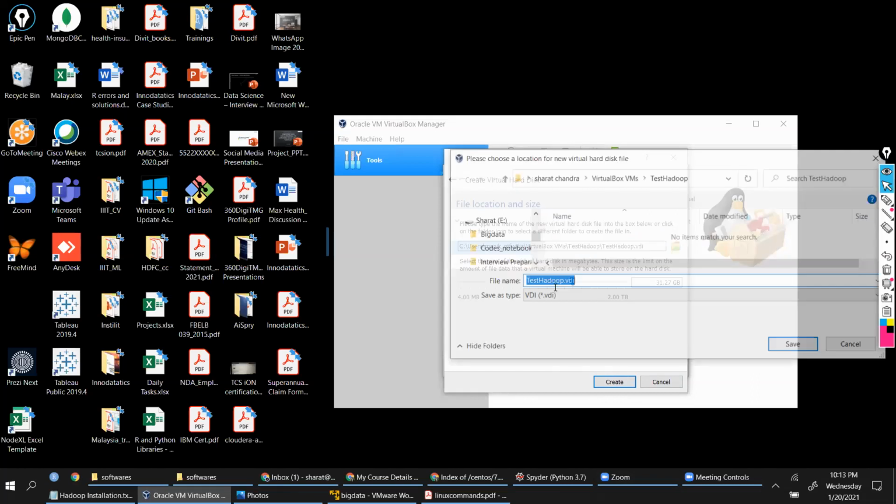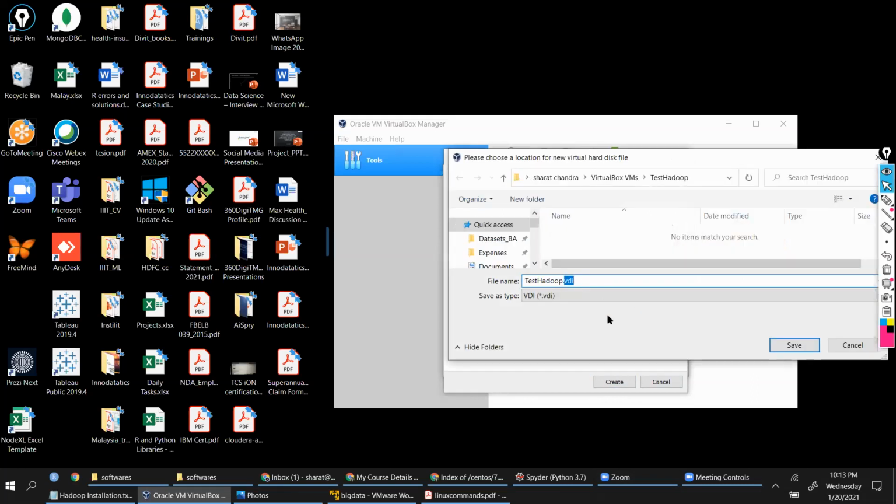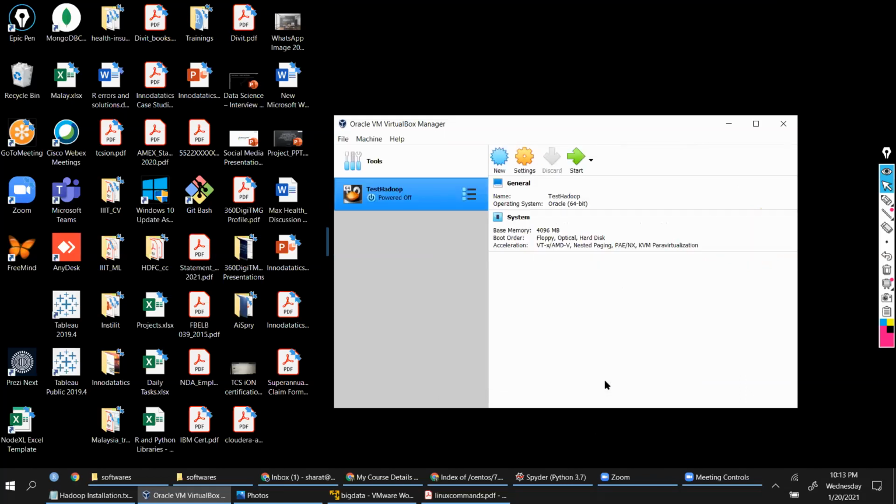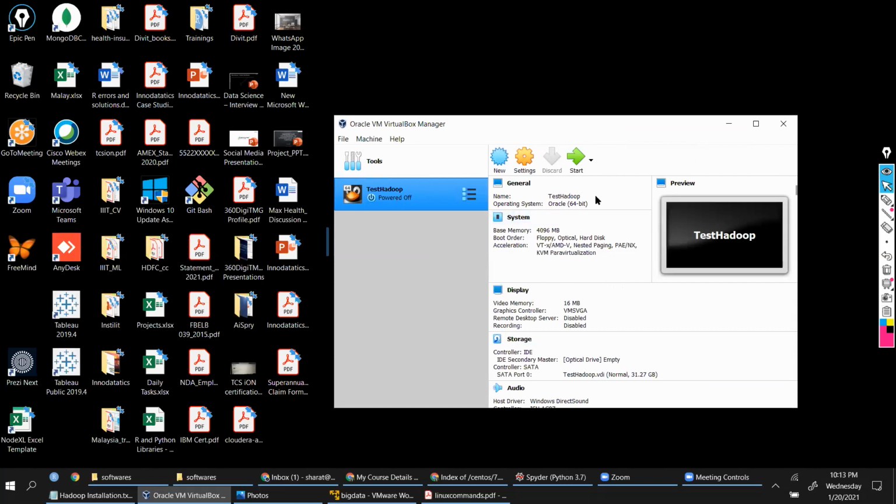Then click create. If you want to store this file in a different location, you can do that. But ultimately, the entire virtual disk, the virtual computer you are going to create, will be in this VDI, located in the C drive for me. You might want to choose a different location, you can do that. Click create, and you get this instance ready. You can see the name and all that. Now once you give this setting, click on start and say normal start.